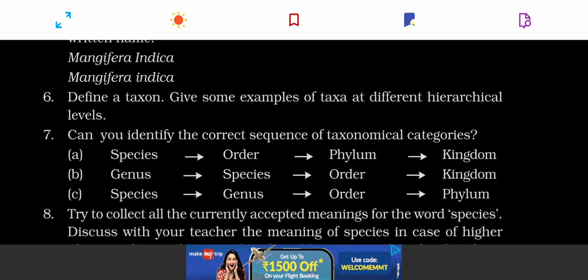A question was asked about hierarchical levels. Can you identify the correct sequence of taxonomic categories? What is the correct sequence? It is kingdom, then phylum, then class, order, and then family, then genus, and then species. You have to see this. You can easily find out if you have studied the unit.